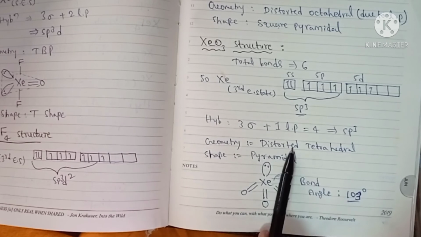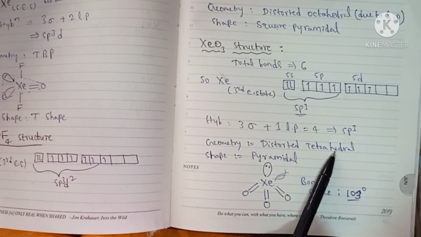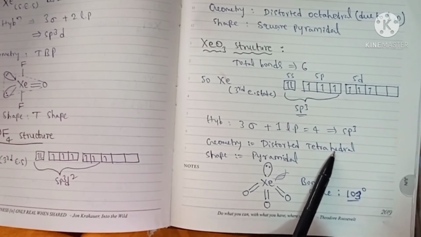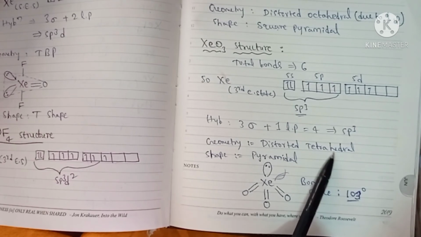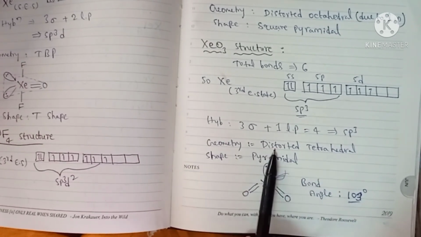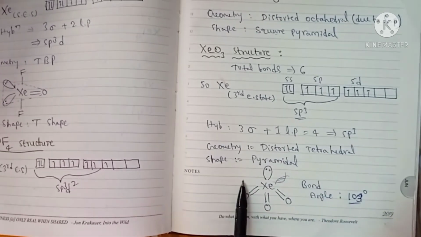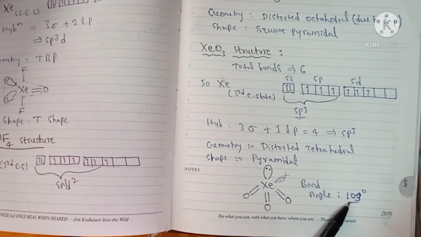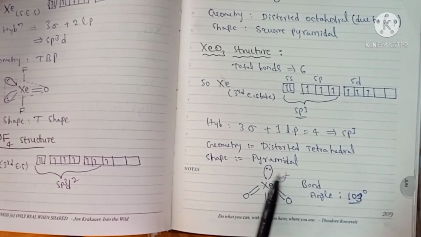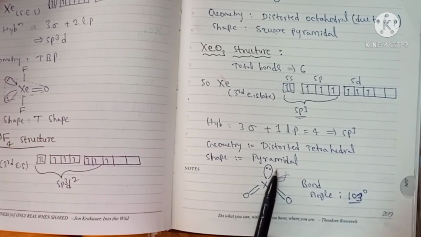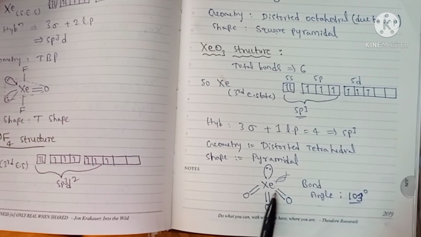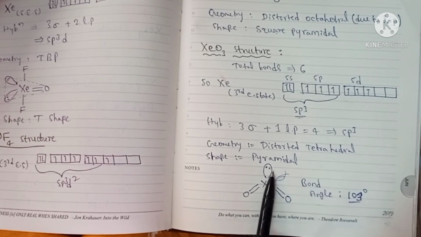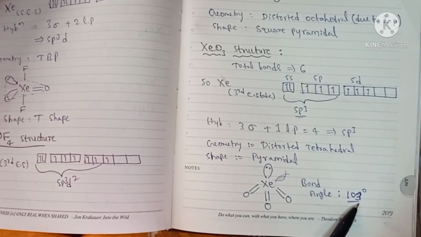And here geometry is distorted tetrahedral. So it looks like ammonia. In ammonia also hybridization is sp3 and the central atom has 1 lone pair. So its shape is pyramidal and geometry is distorted tetrahedral. So here bond angle is deviated. This bond angle is 103 degrees because this deviation is due to repulsion between lone pair and bond pair. Due to this repulsion, the bond angle is decreased. So instead of 109, it is decreased, and it is 103 degrees.